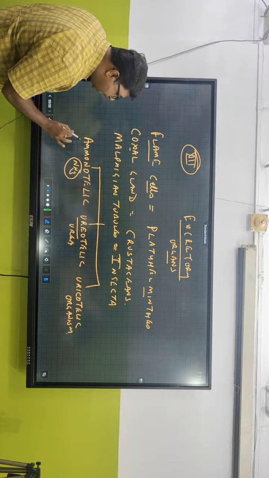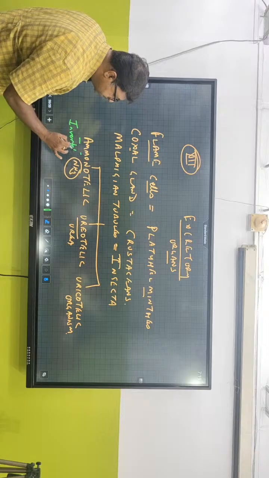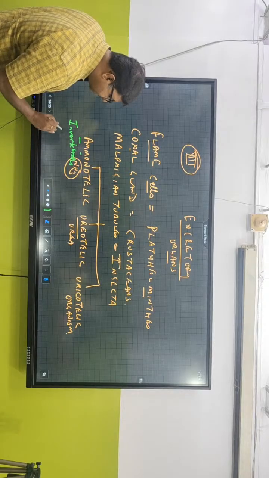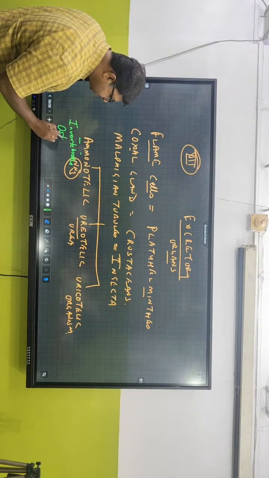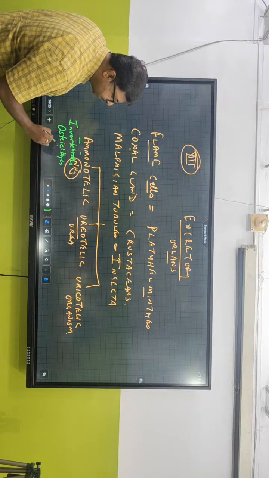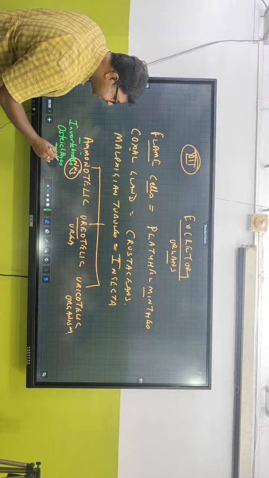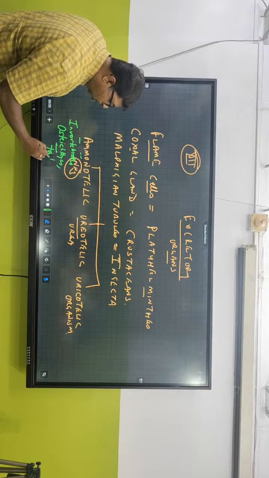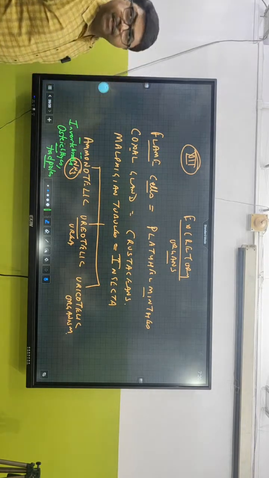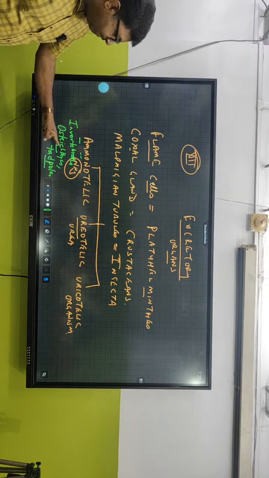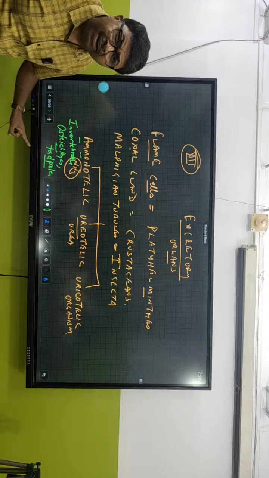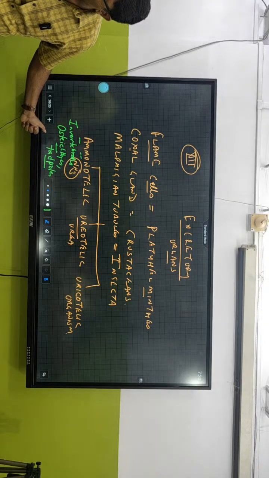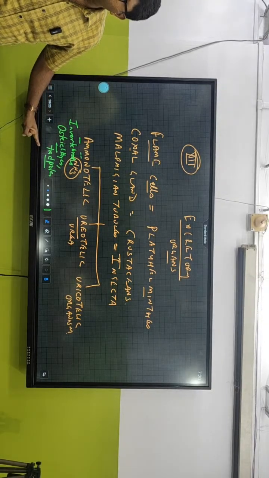These aquatic organisms include the majority of the invertebrates and some of the vertebrates like Osteichthyes. Osteichthyes, that is bony fish, secrete out what? Ammonia. And some lower amphibians like tadpoles secrete out ammonia. Are fishes vertebrates or invertebrates? Vertebrates. So the majority of invertebrates and some vertebrates like bony fish and tadpoles, the larvae of amphibia, secrete ammonia.